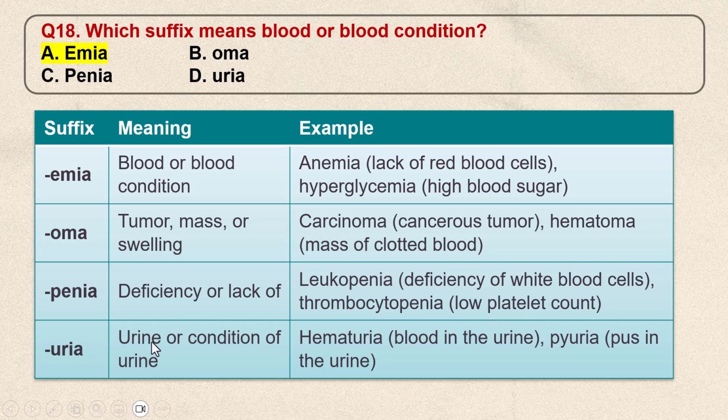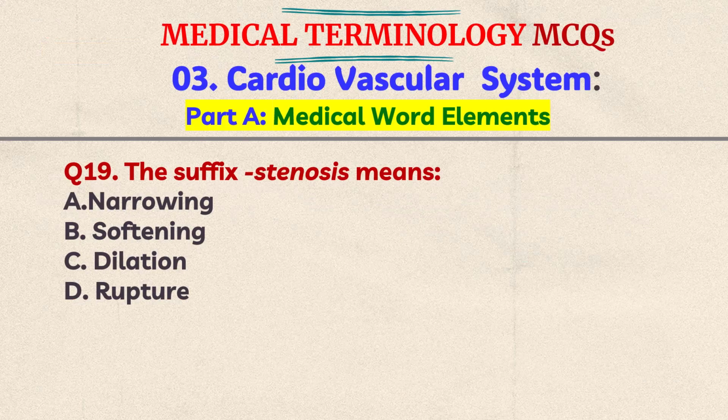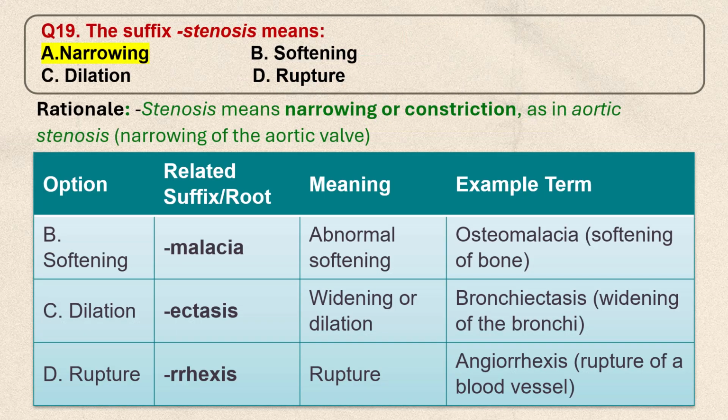Uria means urine or condition of urine. For example, hematuria means blood in the urine. Pyuria means pus in the urine. Question number 19. The suffix stenosis means A. Narrowing, B. Softening, C. Dilation, D. Rupture. Think the answer. The correct answer is A.